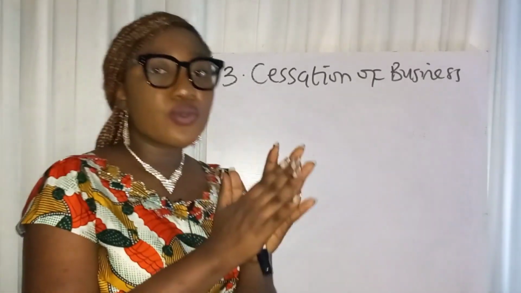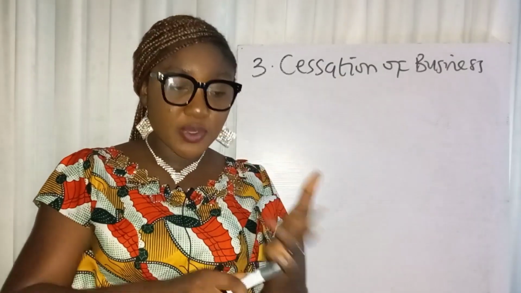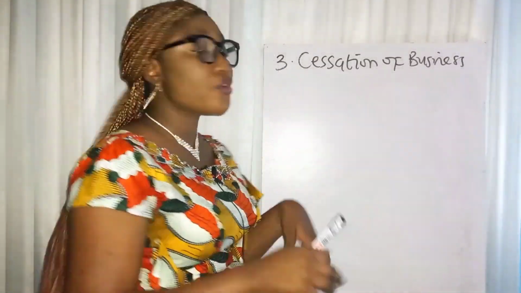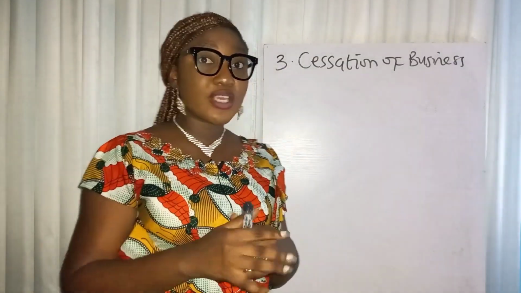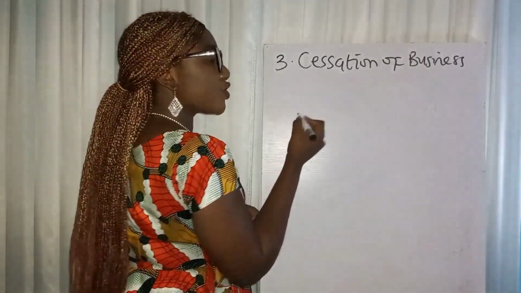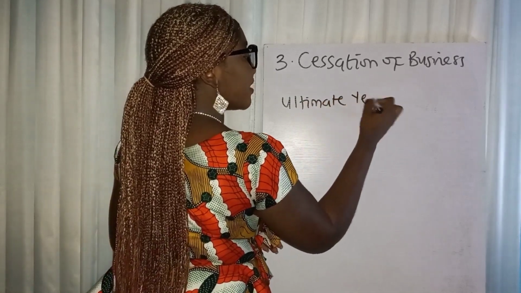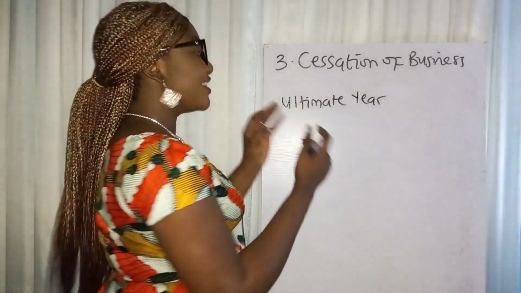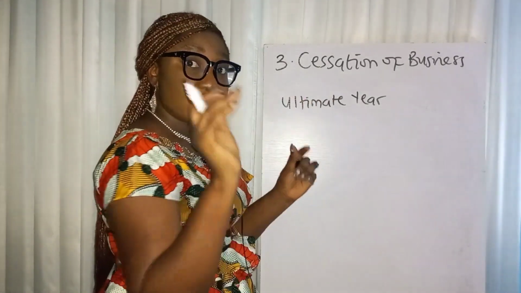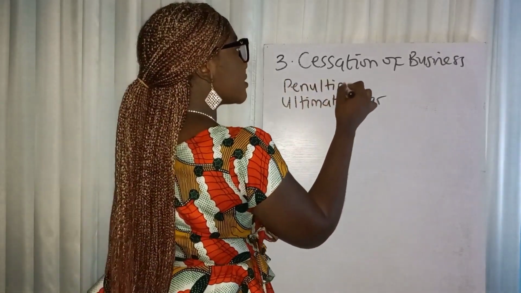Okay. So remember I said in commencement, it focuses on 3 years: the year of commencement and the 2 years after. In change, the year of change and the 2 years after. In cessation, it focuses on 2 years. The law focuses on the year that you are ceasing, which is called the ultimate year, and the year before the year you're ceasing. This one is not after, it's the year before, which is called the penultimate year.